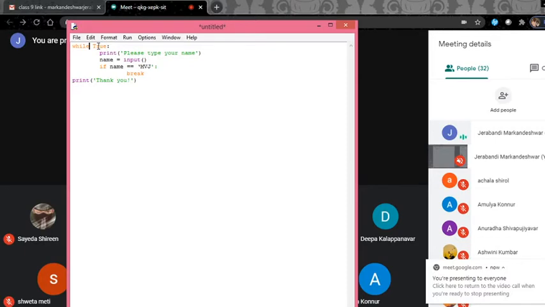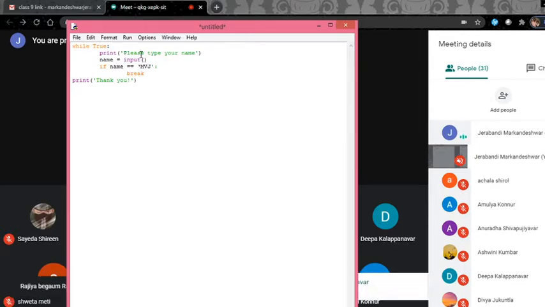But when do we stop this loop then? For that purpose, I am asking the user to enter the name. When I enter the name MEJ, it is going to terminate the loop and continue with the further part of the program. If I don't enter MEJ, then it keeps on looping, asking the name from the user.